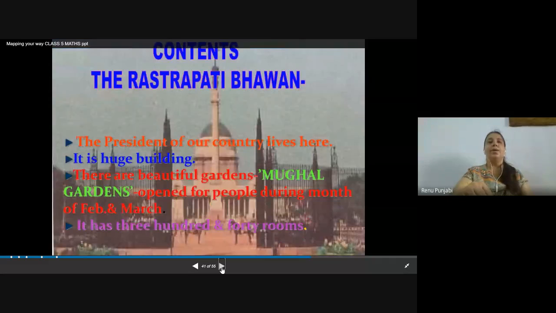The Rashtrapati Bhavan, where the president of our country lives, is here. It is a huge building. There are beautiful Mughal gardens, open for people during the months of February and March, when people from different states and countries visit Delhi.